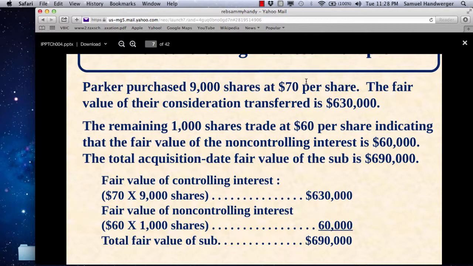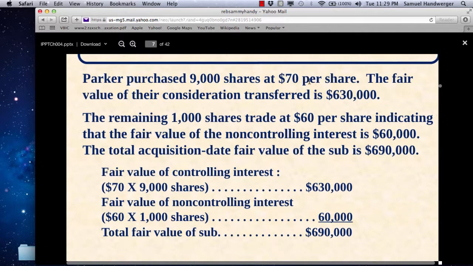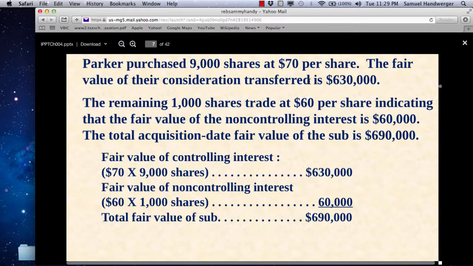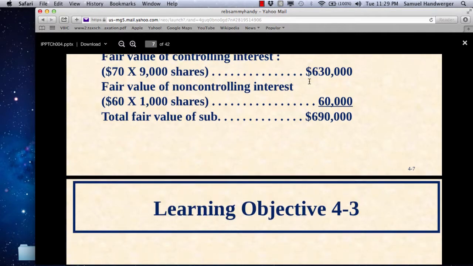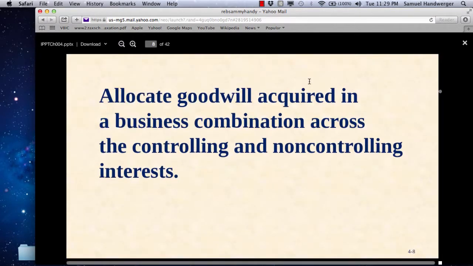Hence, total value of the subsidiary. In the book up, in this fair value acquisition date method, where we take advantage of this purchase to book up the assets and liabilities to their fair value, it's $690,000. $630,000 for the controlling portion, $60,000 for the non-controlling. So how do we allocate goodwill?